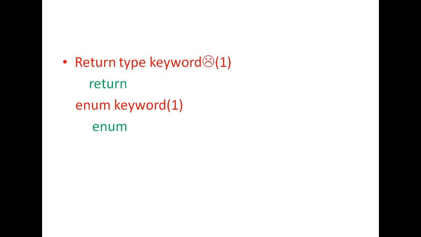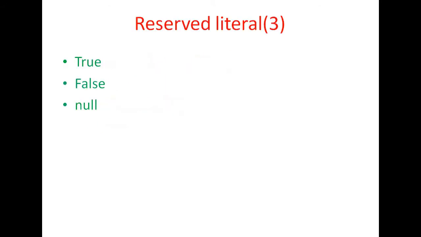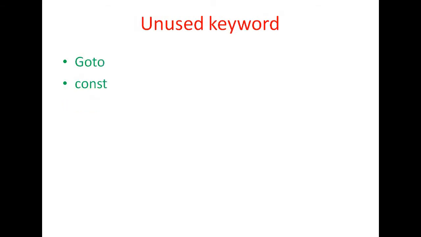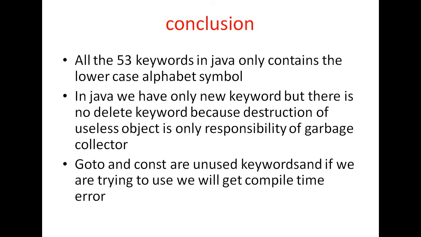One return keyword is present, that is return. One enum keyword is present, that is enum. And 3 reserved literals are true, false, and null. From this, 2 unused keywords are there, that is goto and const. These two keywords are not used in Java because goto creates lots of confusion, and in case of const, the final keyword is used.